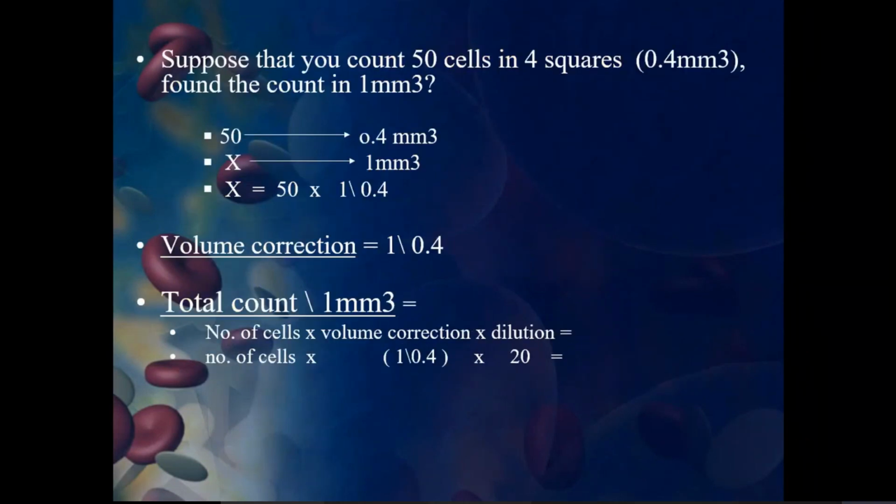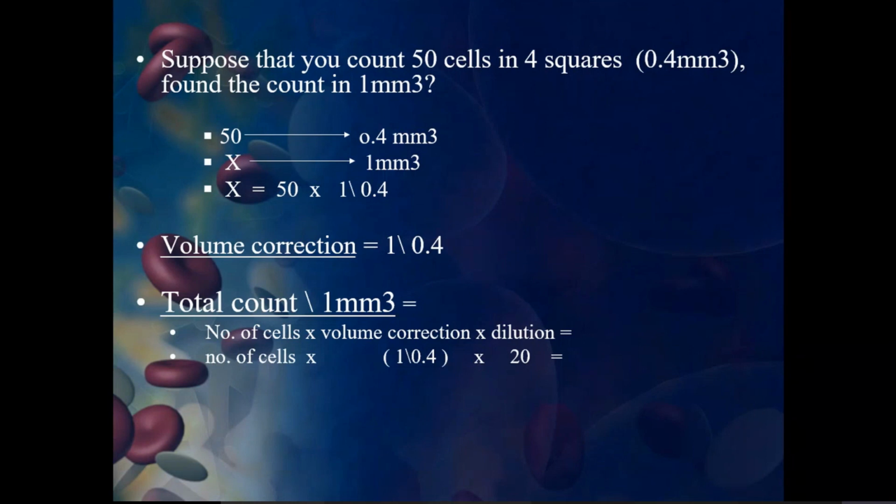Suppose that you count 50 cells in 4 squares, 0.4 millimeter cube, and then want the count in 1 millimeter cube. Then 50 cells correspond to 0.4 millimeter cube, and x, which we don't know, corresponds to 1 millimeter cube. So x is equal to 50 into 1 by 0.4, which will give us the value. So the volume correction can be done by multiplying by 1 by 0.4.